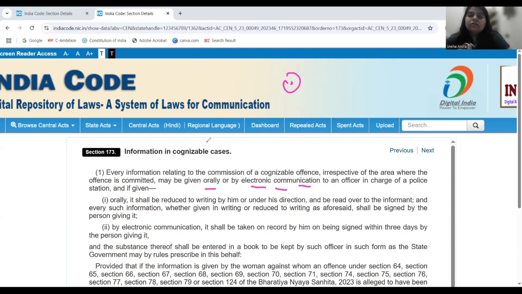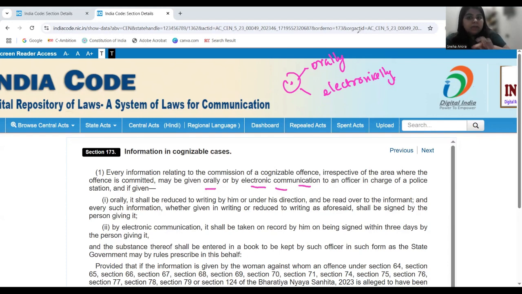Now, when something is your starting point, how are you going to communicate it? You are either going to orally go to the police station and tell what happened with you, or you are going to submit a copy of your first information electronically. So if you have seen, these days FIR can also be filed online. There is a provision that online information can also be given with respect to cognizable offenses as well. Okay. So that is why we are including the electronic mode of communication as well. Because these are the only ways in which you can give the information of an offense to the police officer.